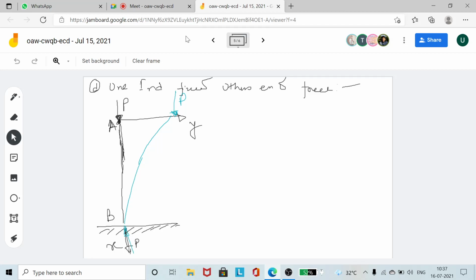So let me draw the free body diagram for this part. I'm taking a cross section at this point Q, and then drawing the free body diagram for this one. So this is the point P, and there is a compressive force P prime. Since there are no other forces, P prime will be equal to P. I have taken this cross section at a distance X, and this distance is Y, so that the coordinates of this point are x, y.